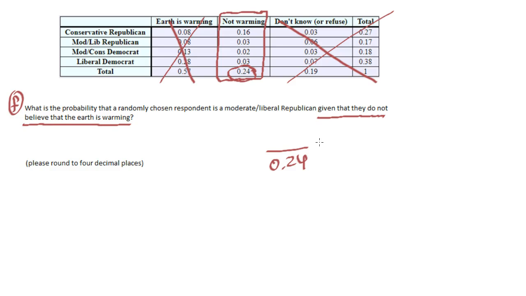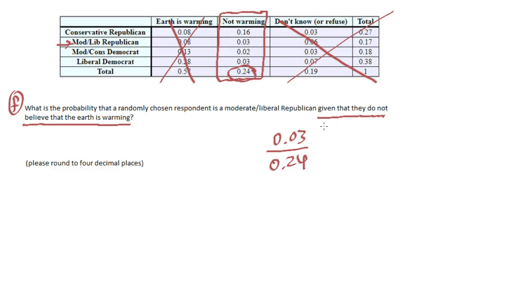Now let's figure out the probability of what we're trying to find. What is the probability that a randomly chosen respondent is a moderate slash liberal Republican? Well, that moderate slash liberal Republican is right here, 0.03. So that is the numerator.